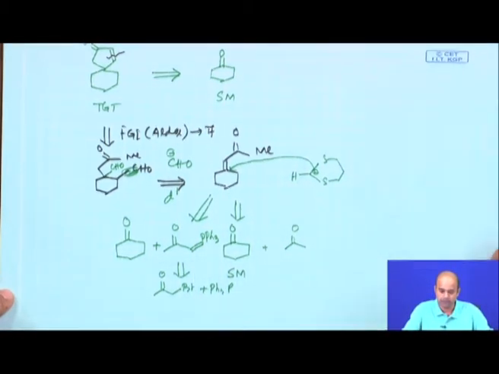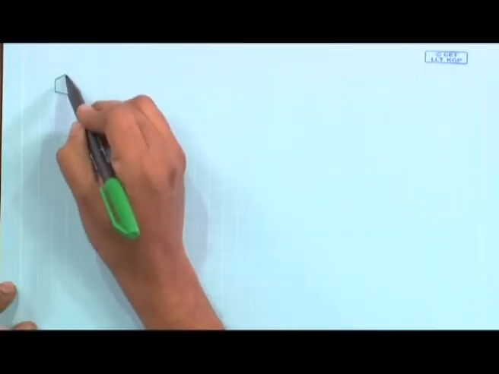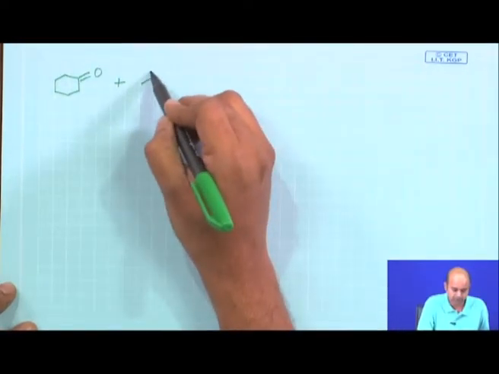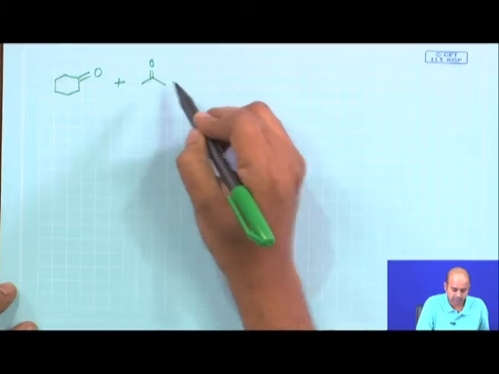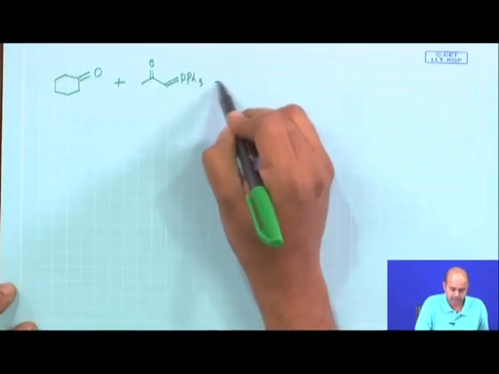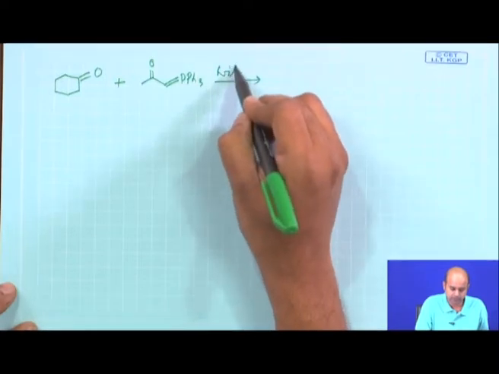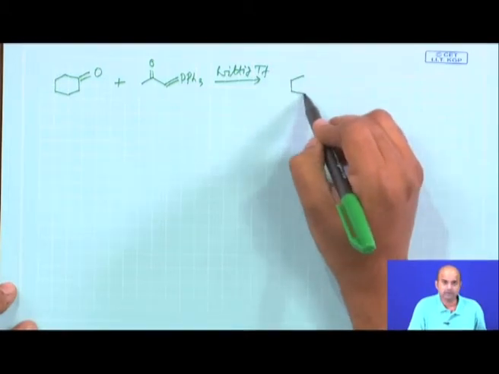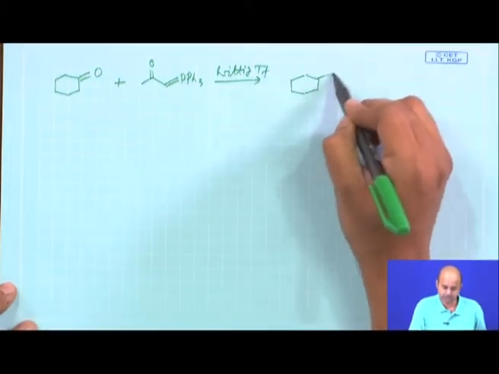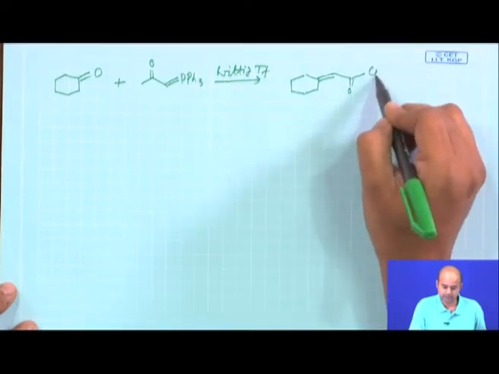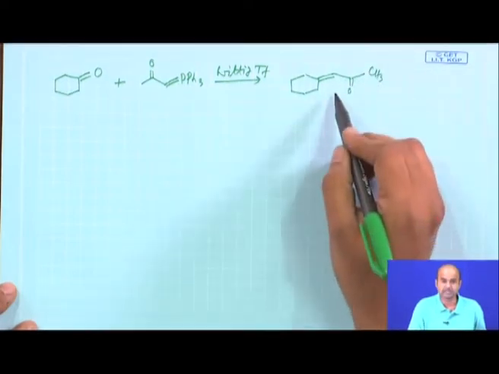Now, let us go back to the forward synthesis. To start with, cyclohexanone reacts with this Wittig ylide. So, this is the Wittig transformation which you must be aware of. This Wittig transformation will now give you the alpha beta unsaturated ketone. This is a Michael acceptor.